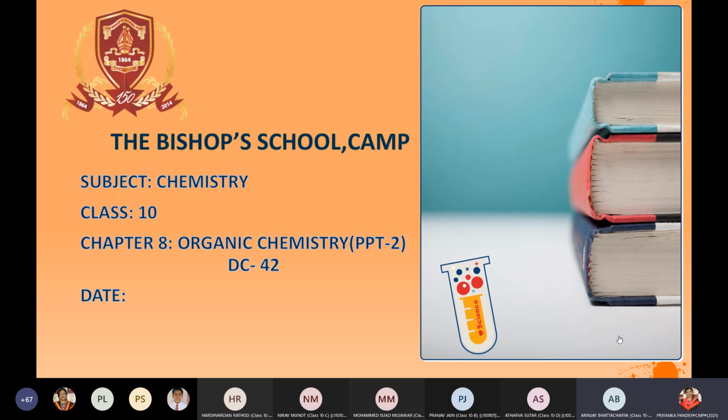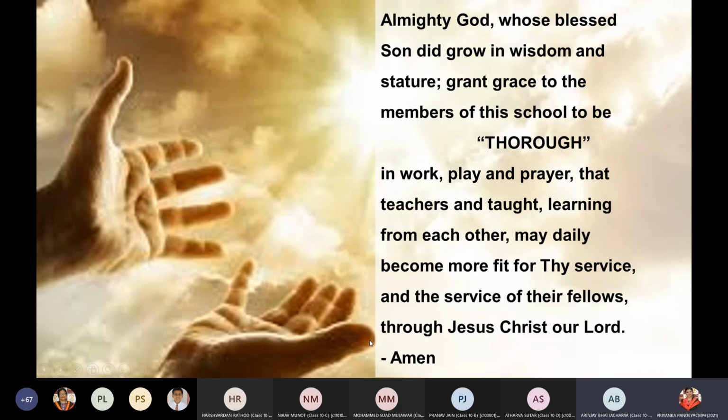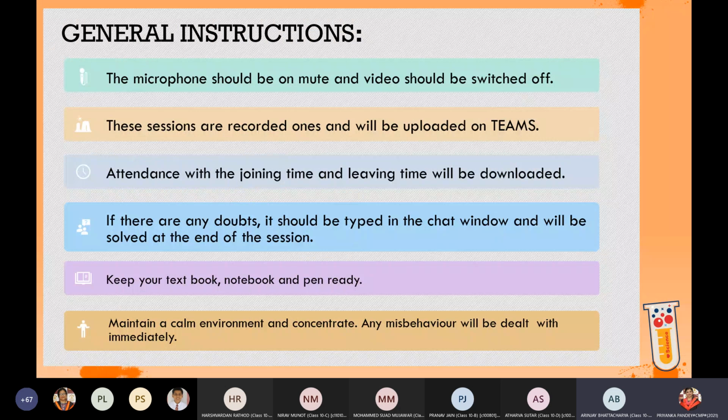We are going to have the third presentation of organic chemistry. That is the last chapter for you all. Students, it is a very important chapter because out of 40 marks, maybe 10 to 12 marks you are going to get from this chapter. The questions will be from this chapter. So weightage is more for this chapter. Try to understand. It's very important.